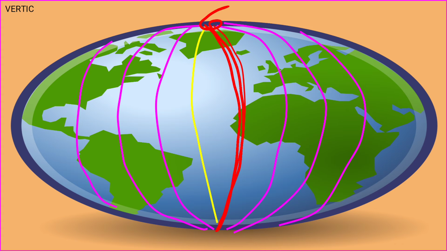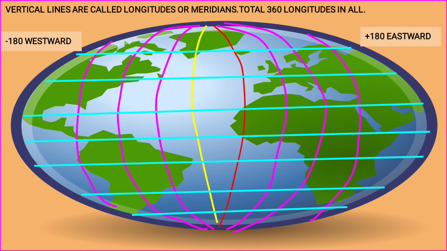Meridians of longitude. Okay, so you can see all these vertical lines, they join the north and the south pole. So what are they known as? Longitudes or meridians. Total how many meridians are there? Or we can also say total how many longitudes are there? So total there are 360 longitudes in all. Or we can say there are 360 meridians in all.